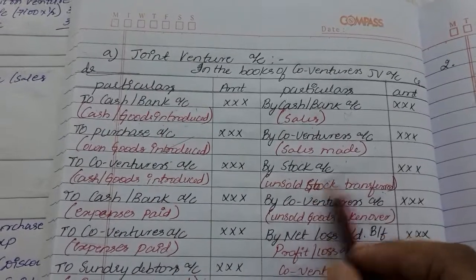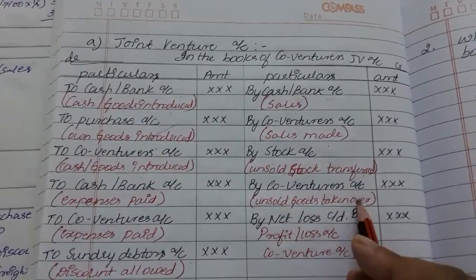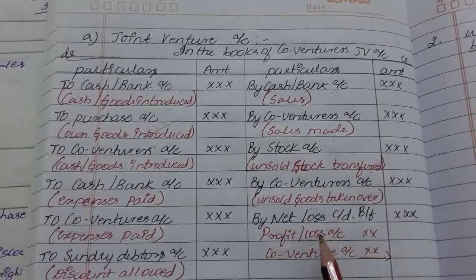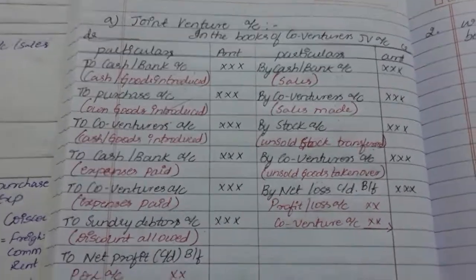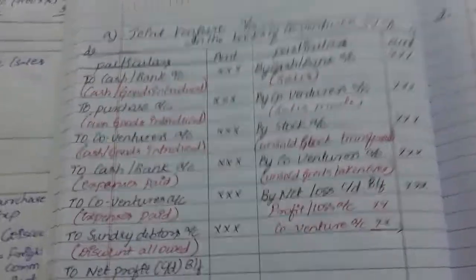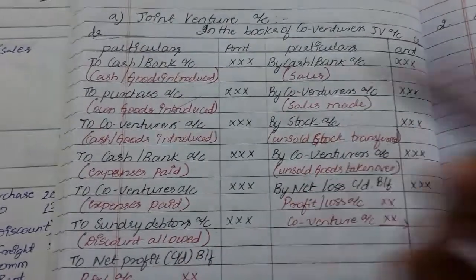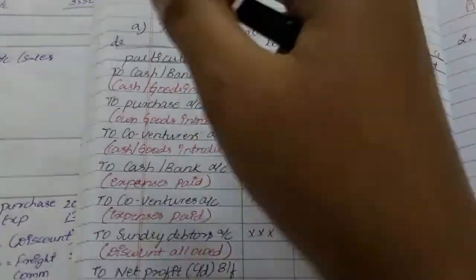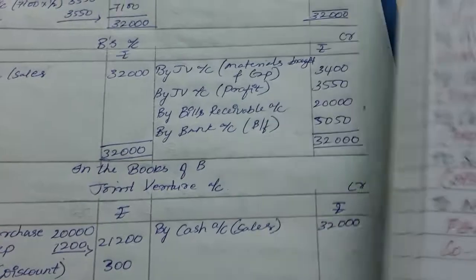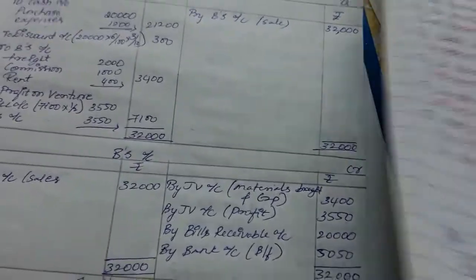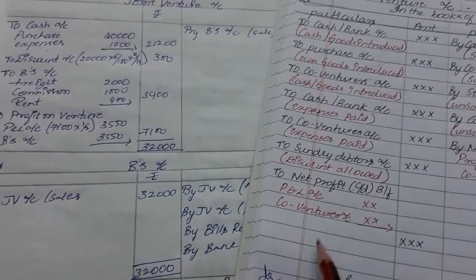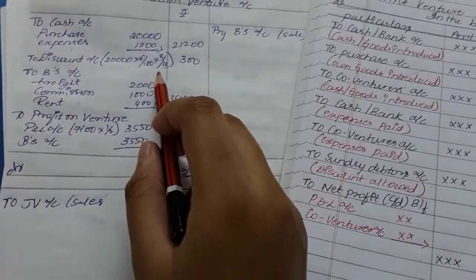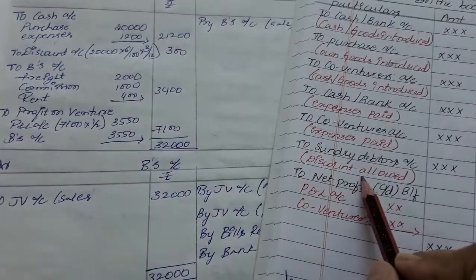So here A has not taken any goods. Next is by co-venturer account. If the other co-venturer has taken the remaining goods, we need to record it. Even the question doesn't have that. So here, profit or loss. Even there is no discount allowed. If discount is allowed to others, we will be recording it as sundry debtors account. But here this person is getting discount for himself for payment, right? So next is discount on purchases, right? This is discount on payment. This is discount on purchases.